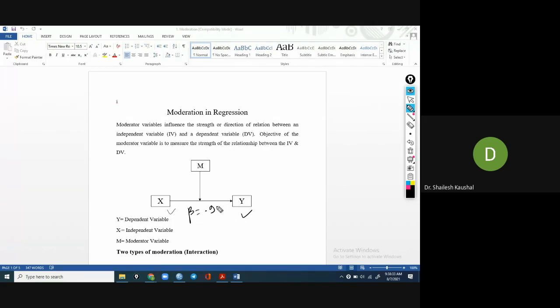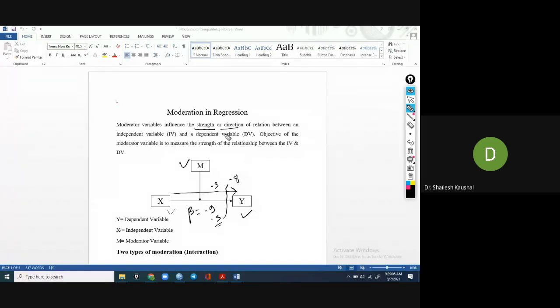But including this moderator variable influences the relationship. Strength means if it is high, including the moderator variable may decrease it, or if the strength is 0.4, it may increase the strength between the independent and dependent variables.